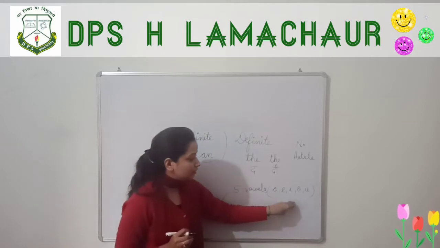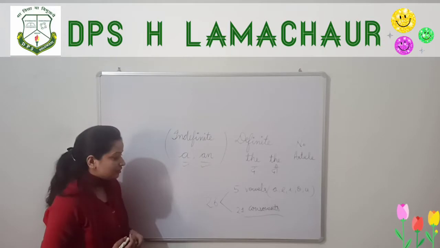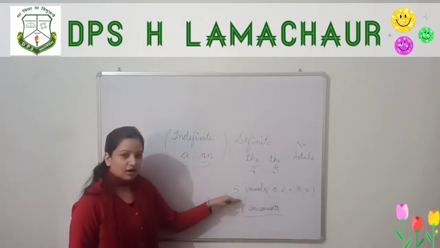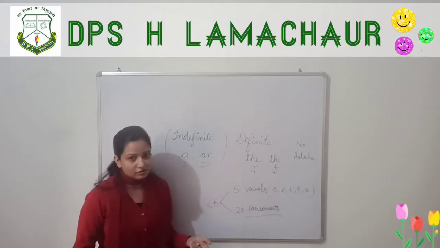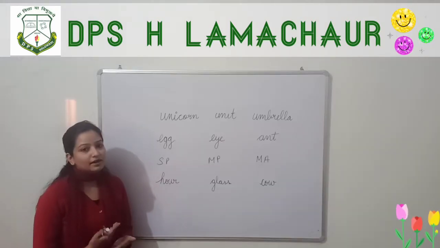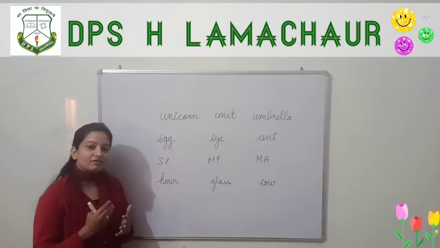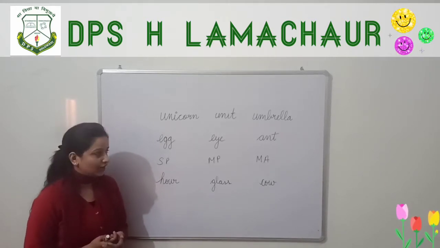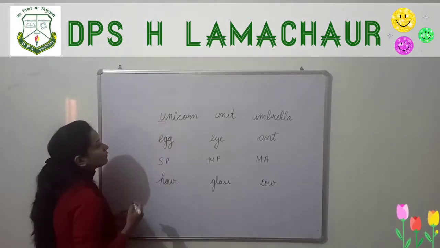As per these alphabets only, we use a and an. There are 26 alphabets in total. Out of those alphabets, 5 are vowels, A, E, I, O, U, and 21 are consonants. You can subtract 26 minus 5, then 21. Whenever words begin with a consonant sound, we use a, and whenever words begin with a vowel sound, we use an. Okay, a or an. Now let us study with a few examples.